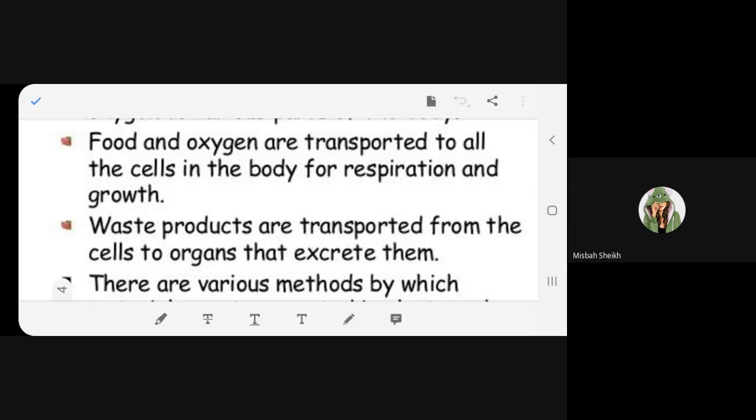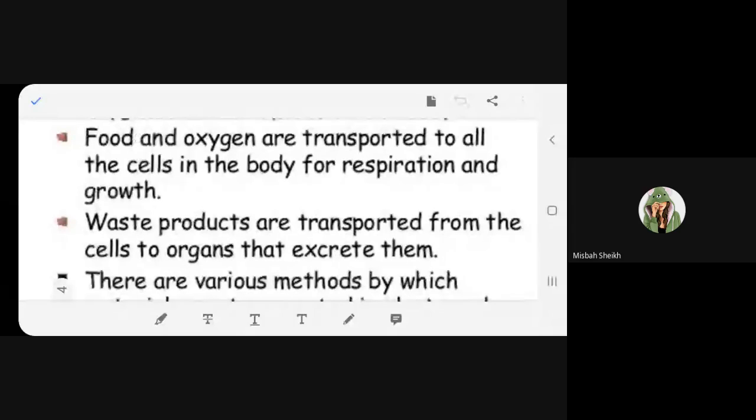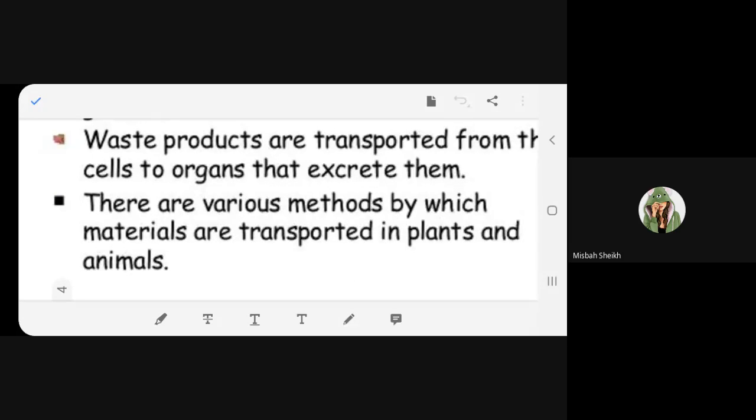What is it called? Cellular respiration. Unless the cell respires, we will not get energy. And you know that energy is very essential for the growth of the body.